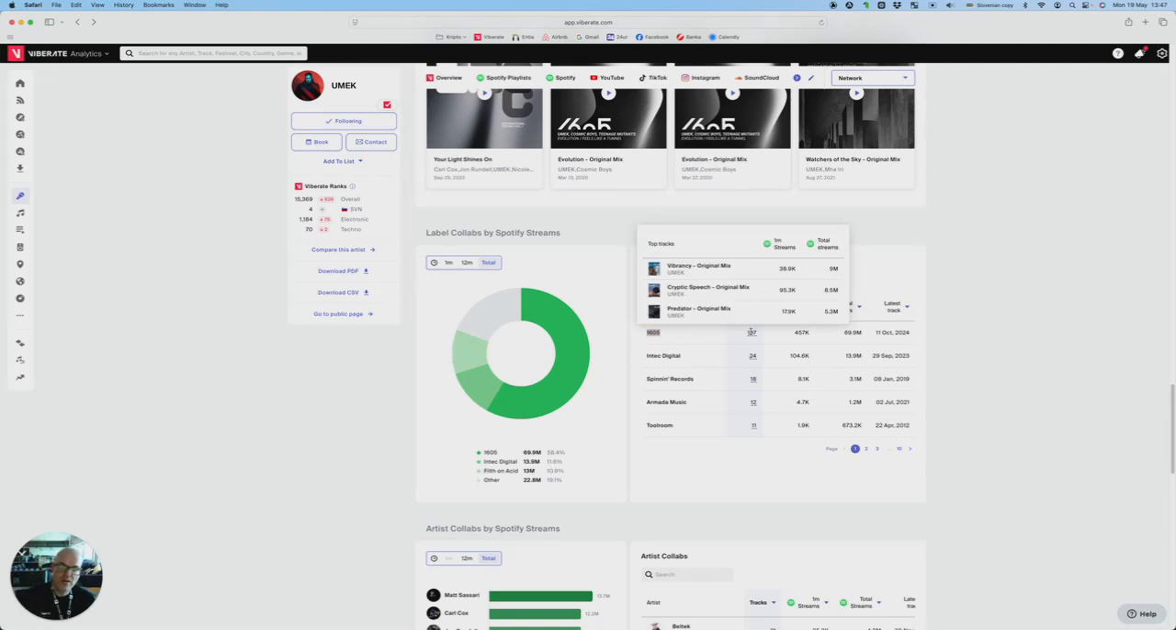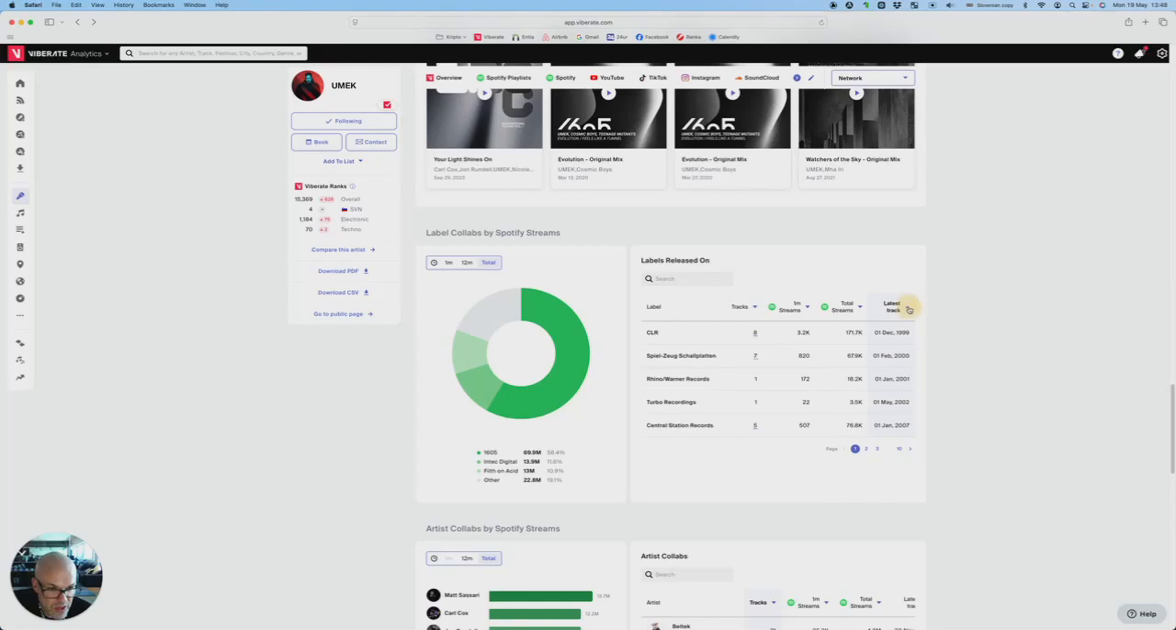If you hover on the total number, you get the best performing releases on that label, the total streams generated on that label, and the latest track. So if you click on the latest track, you can rank them according to the latest release track as well.